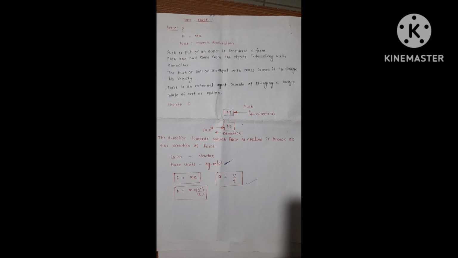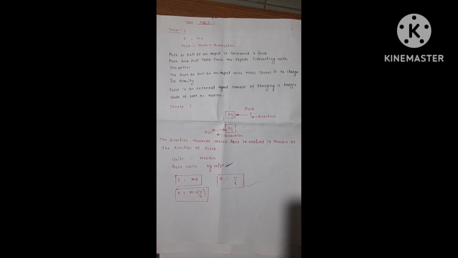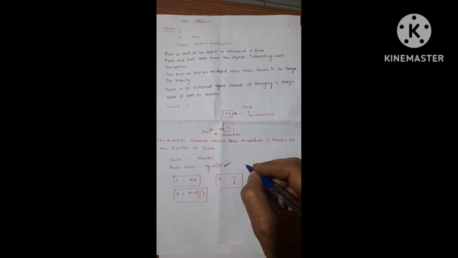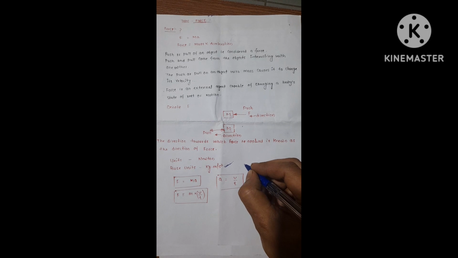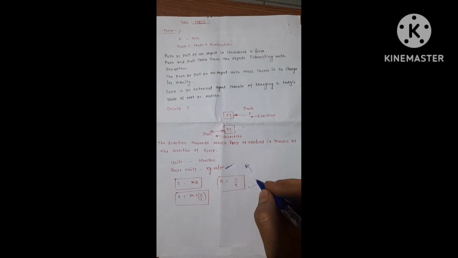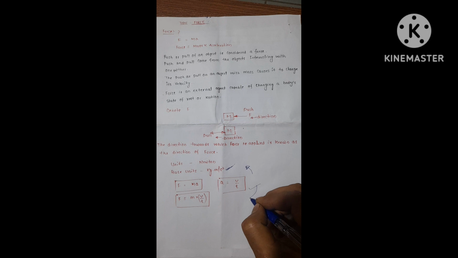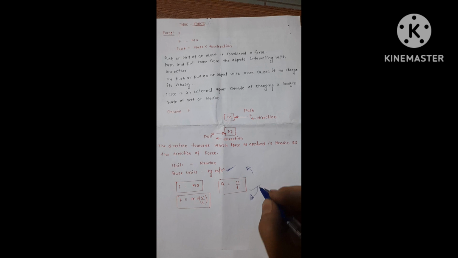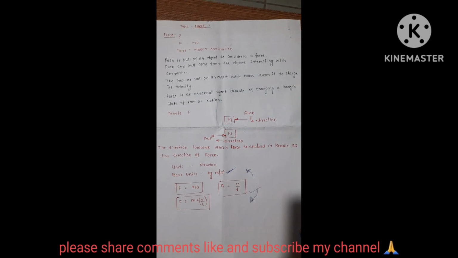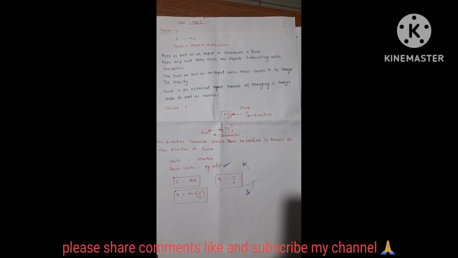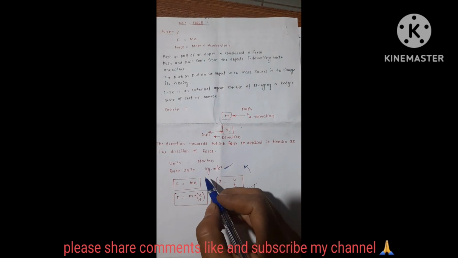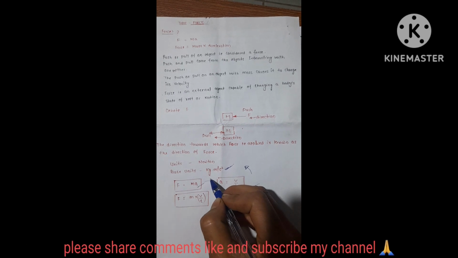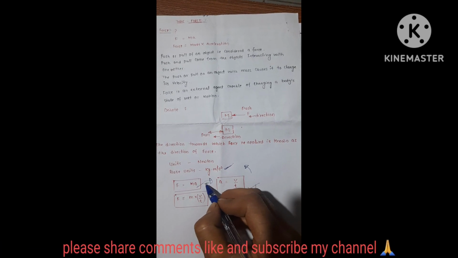If mass is a constant, then what do we require? Acceleration. Acceleration comes through the velocity. Either it accelerates or there is retardation. Both come through velocity. If zero velocity, then overall force is zero. No meaning of the force. So force is dependent on two terms. One is mass, another is acceleration. And acceleration comes through this velocity.